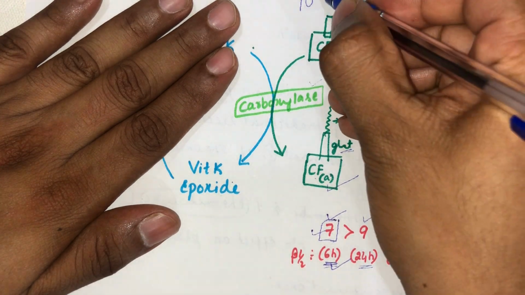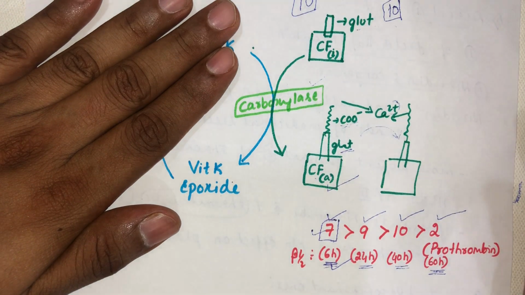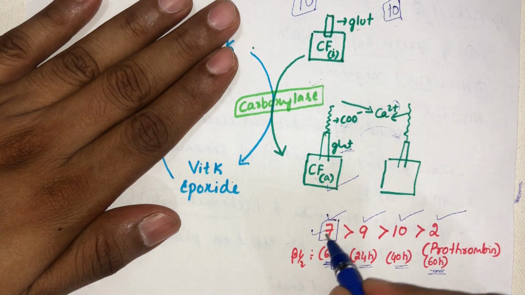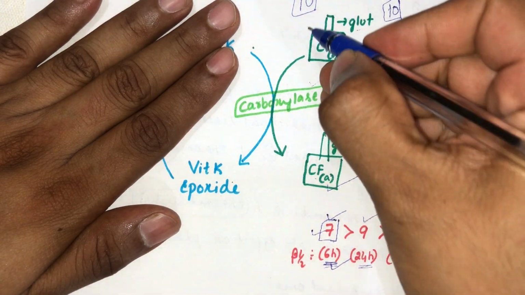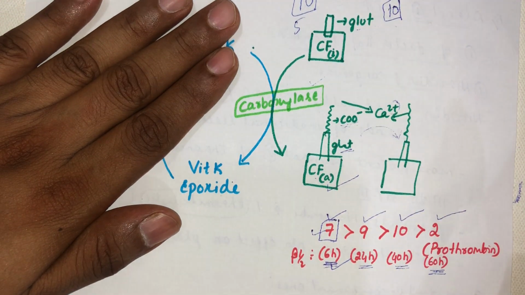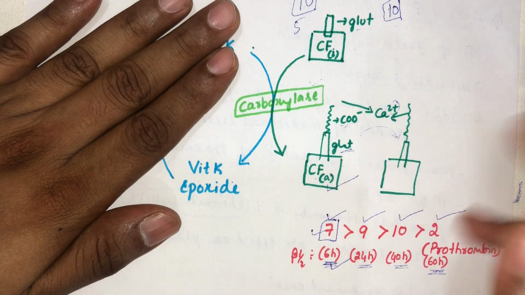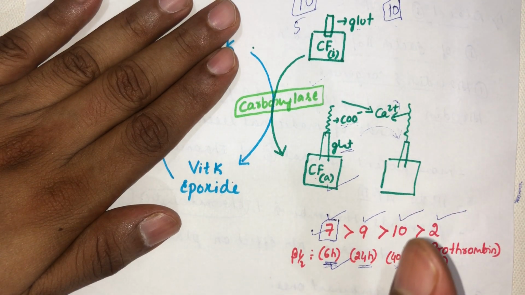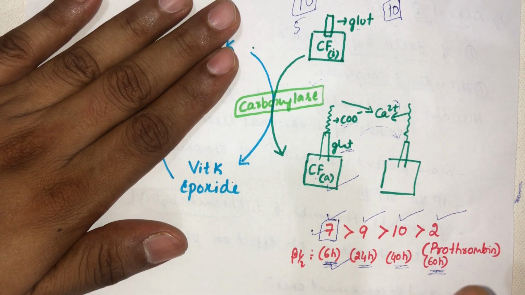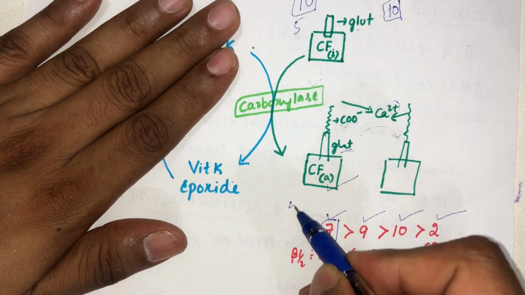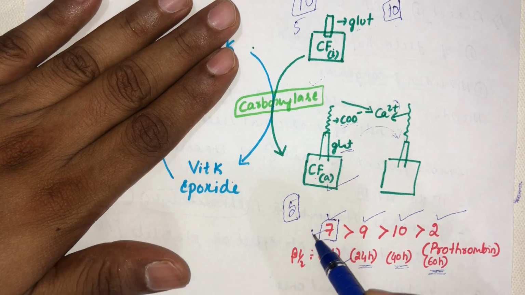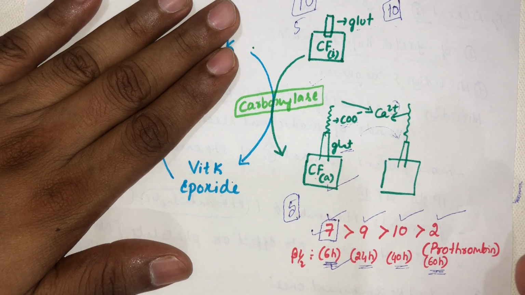So now, for example, there are 10 amount of clotting factor 7, out of which 5 clotting factor 7 has been activated. After that, you have given the warfarin and warfarin has stopped the reconversion. So before giving warfarin, already 5 clotting factor 7 have been activated.